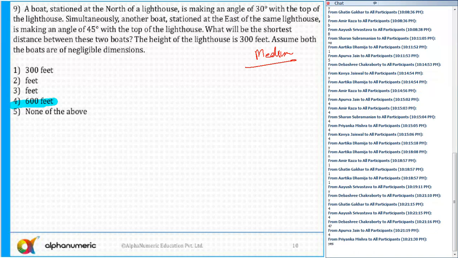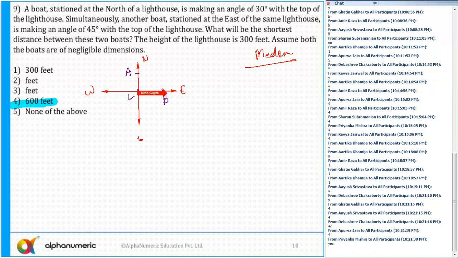Yes. We have done a lot of questions like this in the bootcamp. A boat is stationed at the north of the lighthouse. Okay, this is east, this is west, this is north, and this is south. So a boat is here. Let's say this is point A. Here is the lighthouse, this is L. And then there is another boat, that is B. So a boat is stationed at the north of a lighthouse, that is point A. It is making an angle of 30 degrees with the top of the lighthouse.